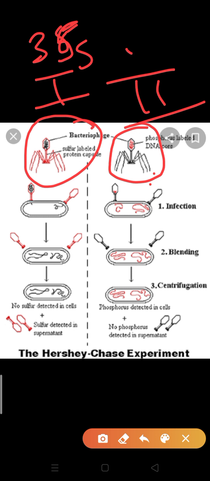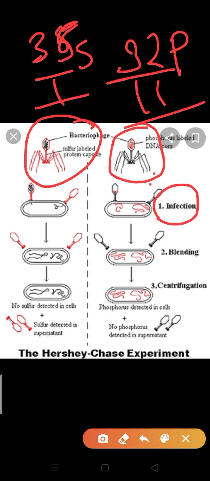And 32P means radioactive phosphorus. So the first step is radio labeling.